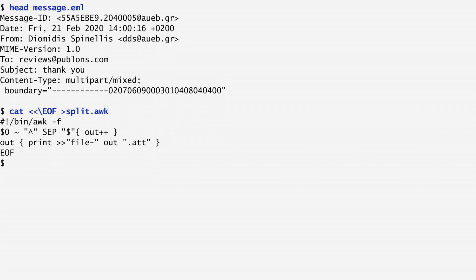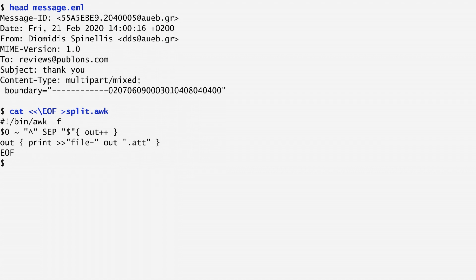Similar to Unix shell and sed scripts, we specify hashbang /bin/awk in the first line to denote that the script will be executed through the awk program. With the -f option, we specify that the associated file is a script. I use a variable named SEP to pass to awk the attachment separator. So, if $0, which means the whole line, matches, that's what the tilde symbol stands for, the beginning of a line, followed by the specified separator, followed by the end of the line, I increase a counter named out.